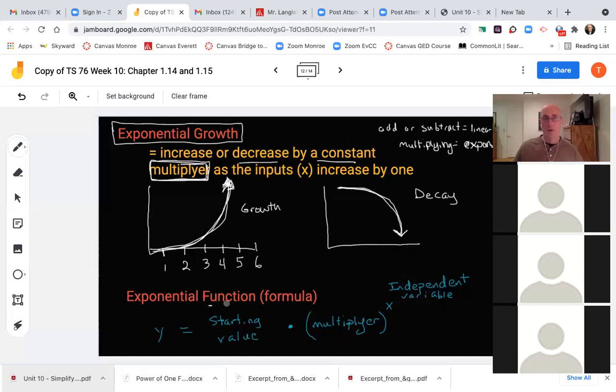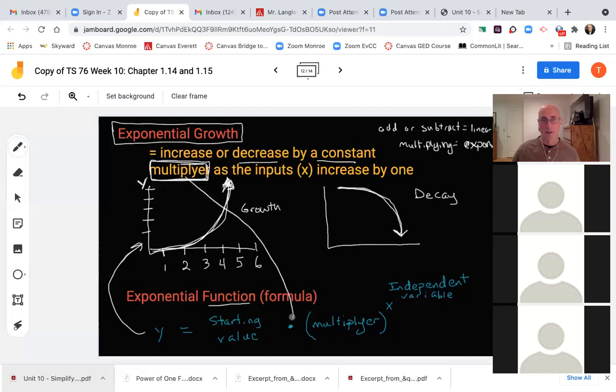The formula for exponential growth is the y. This y value here, really trying to hammer this into you guys' heads. X and y. What are we talking about? This result: how much money I still owe, or how much money I'll be making, or whatever it happens to be. This y value equals the starting value times, you see how I said that it's by a multiplier?